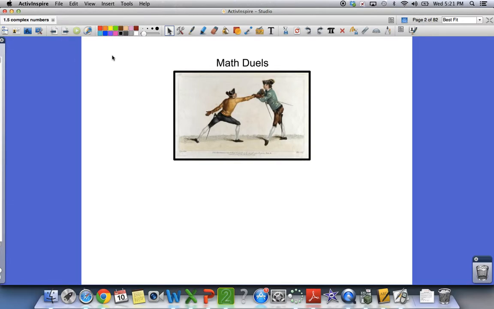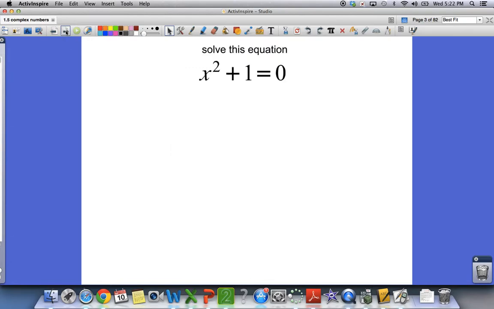So the way to make money and a name in math in the 13, 14, 1500s in that area, you found something new, didn't tell people too much about it, did a math duel, became a tutor and made money. So I thought that was kind of an interesting history part of the lesson. So here's an equation. Solve it. Take a little bit of time. How do you solve this equation?